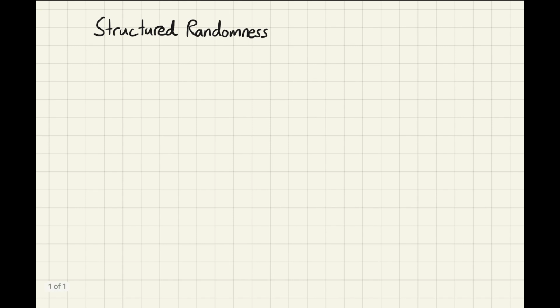What does this mean? As opposed to pure chaos, structured randomness means that these experiments that we want to write mathematical statements about are actually going to converge in the long run to some sort of average. Let me make this more clear. We have an experiment here. If we do one realization of this experiment, we're going to get some sort of random outcome.